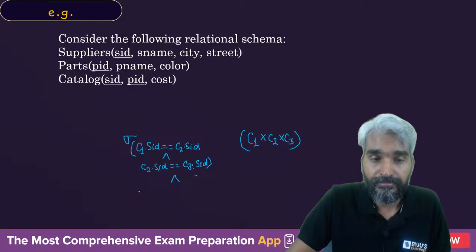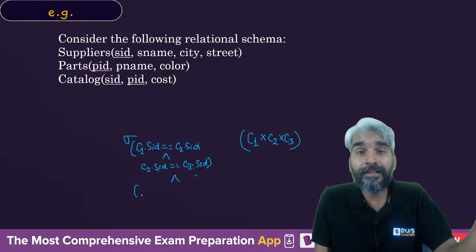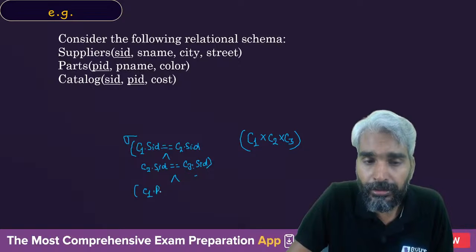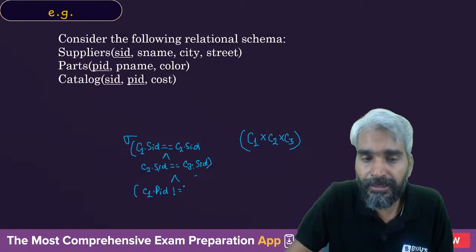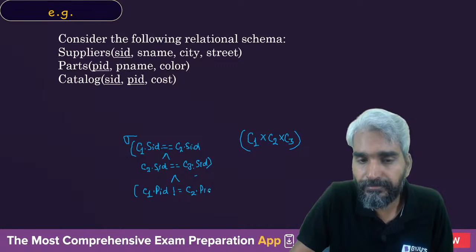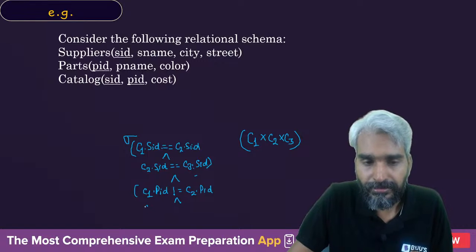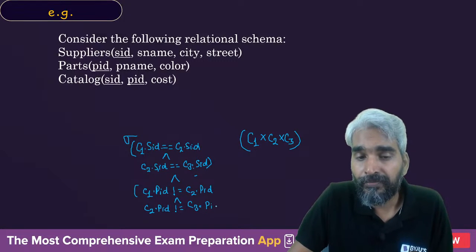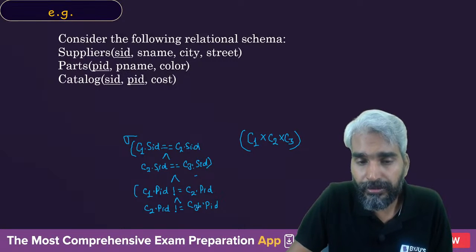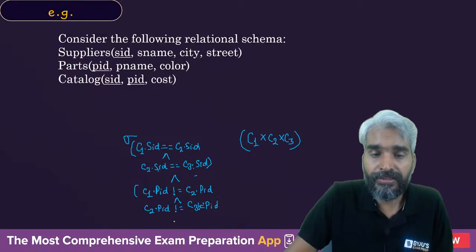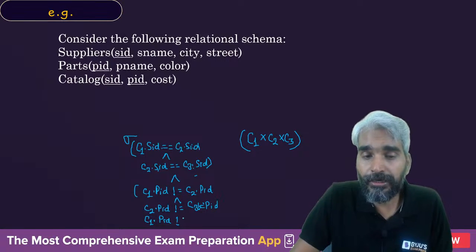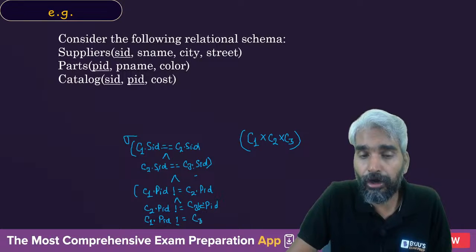And you need to make sure that in these three tuples the PID should be different. So you'll say C1 dot PID should not be equal to C2 dot PID and C2 dot PID should not be equal to C3 dot PID. Now tell me, whether we need to write C1 dot PID is not equal to C3 dot PID or not.